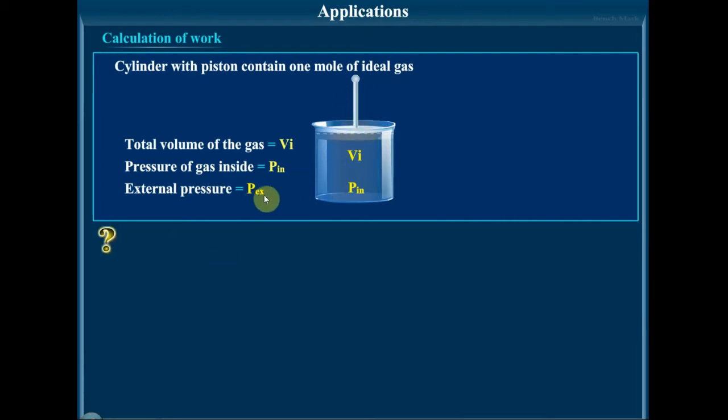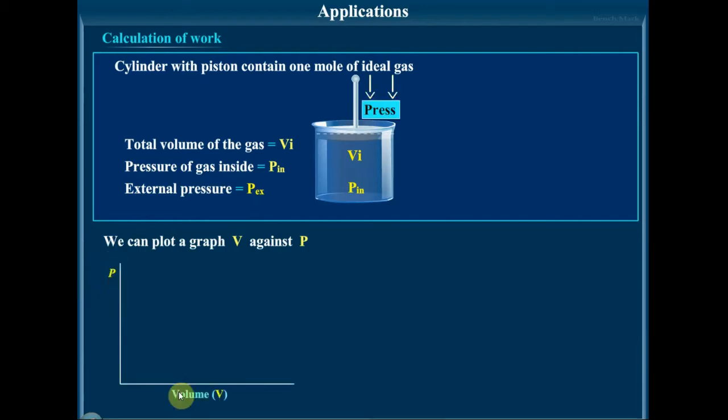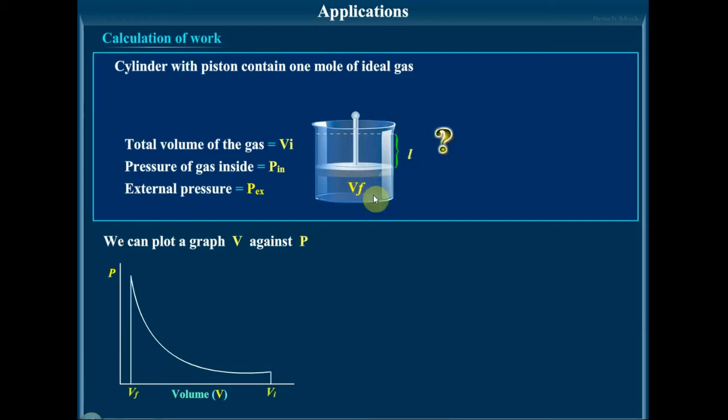It is the external pressure. Now we can plot a graph of volume against P, which you have learnt in states of matter, Boyle's law, pressure and volume. As you can see in the diagram there, we are going to apply pressure. When applying pressure, the volume is decreasing, and this is the final pressure here. So here the work is done on the system. Compression is taking place. As pressure is increasing, the volume is decreasing. From the graph it is very clear here.